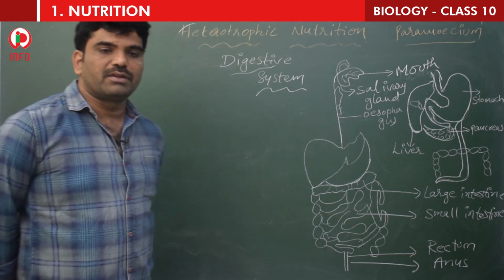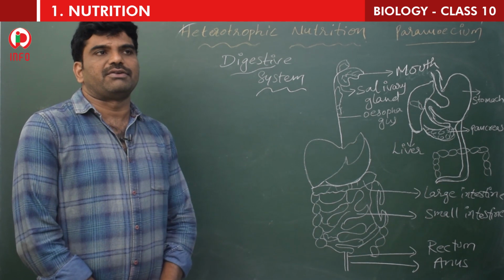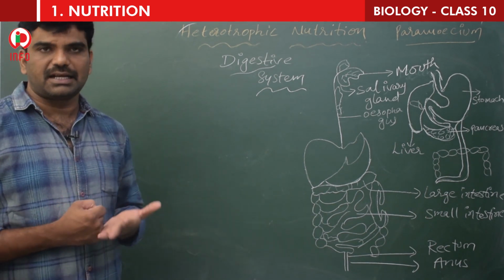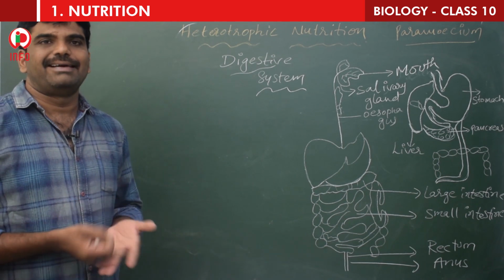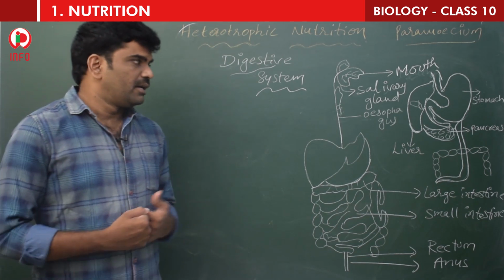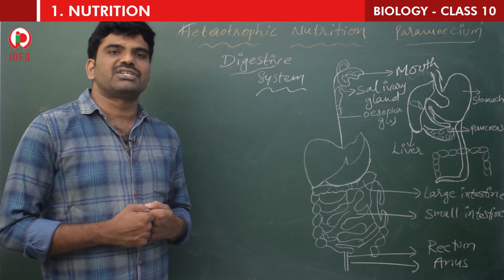Children, now see, in heterotrophic nutrition, nutrition in human beings, we know that we take the food material and break it down inside our body. Okay, right. So the human digestive system is very complex in nature.